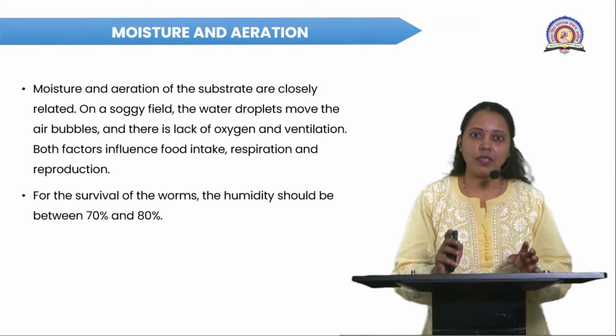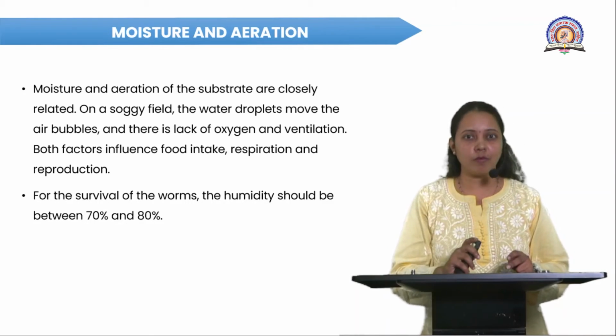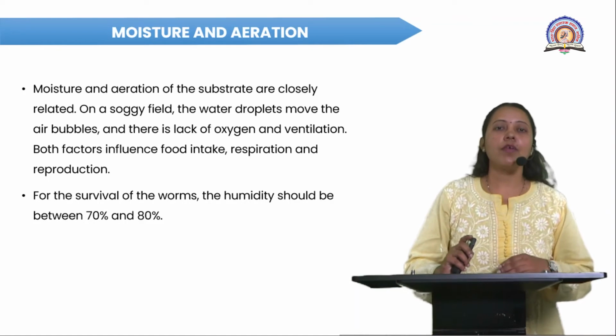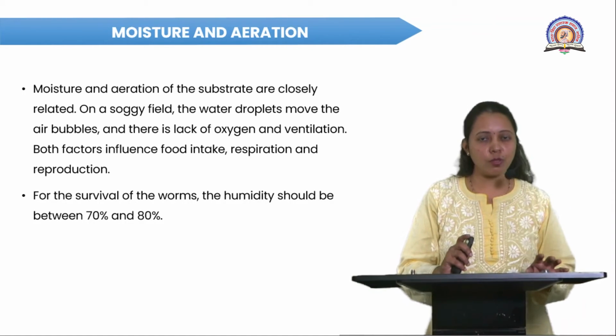The air is not there, so the air bubbles come out, and along with the oxygen, ventilation is also not proper.